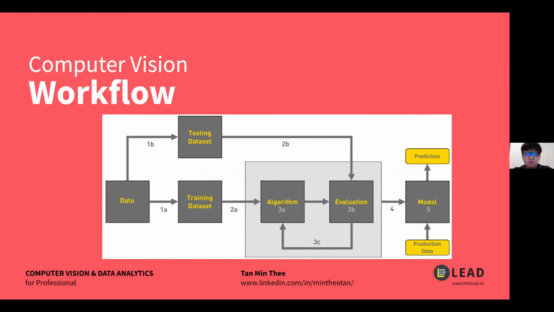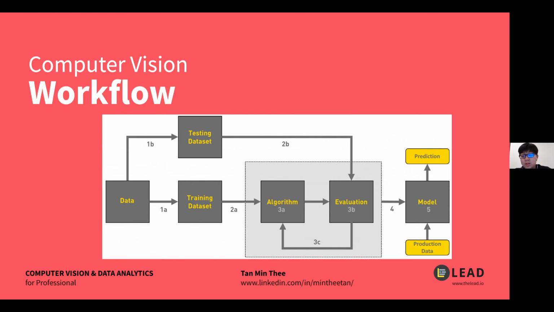And testing will be, as the name said, testing the data set. Testing the data set will show the performance or accuracy of the model after it is trained. After all that, you put it into an algorithm. In my case, I utilize a lot of CNN, so it will be the convolutional neural network algorithm, the deep learning algorithm. And then after that, it will go to the evaluation and also to the model.